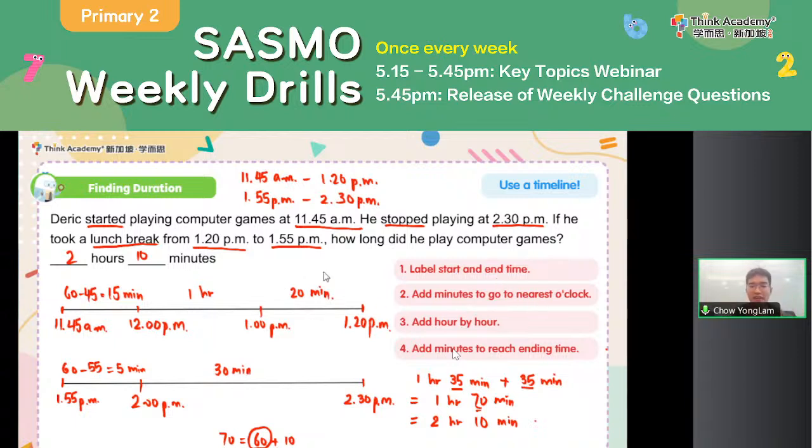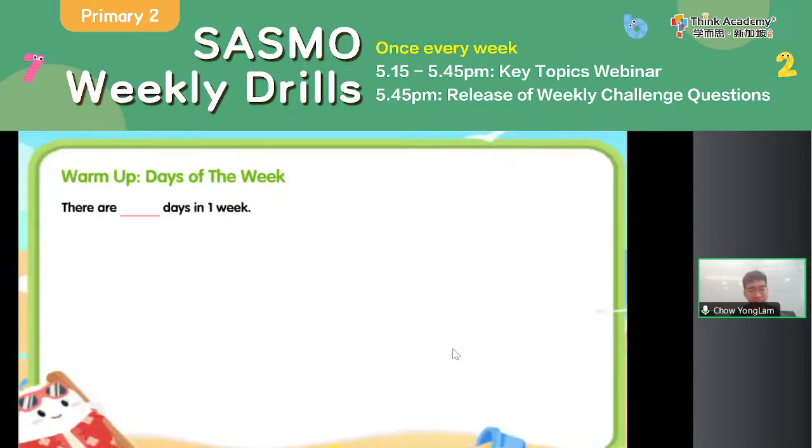And then you just add a few more minutes to reach your ending time. Okay, so that is on time problems. Usually it will involve finding a duration like that. So use your timeline wisely. All right, so yeah, don't forget to change hours to minutes or minutes to hours depending on the question's requirement. Okay, and that is for duration finding.